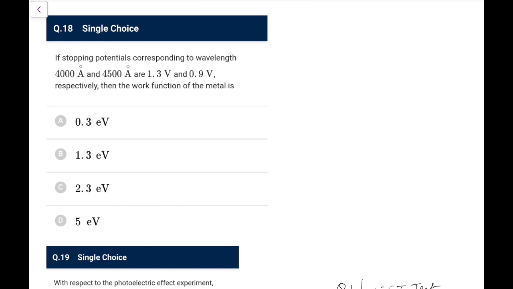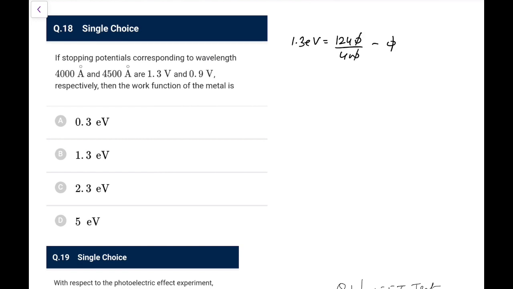Okay, now the stopping potential corresponding is given, so let me try to find the two equations. In the first one, what we will have, 1.3 eV, K max would be equal to 1240 over 400 minus phi. That is what we have. So we can calculate even from the one, we don't need two equations, I think.